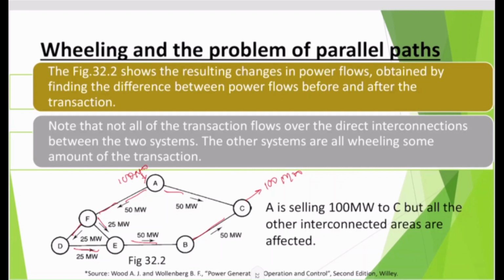Note that not all of the transaction flows over the direct interconnection between the 2 systems. Initially we thought that the 100 megawatt will flow in this line because we are talking about the transaction between A and C. But in reality that is not happening.